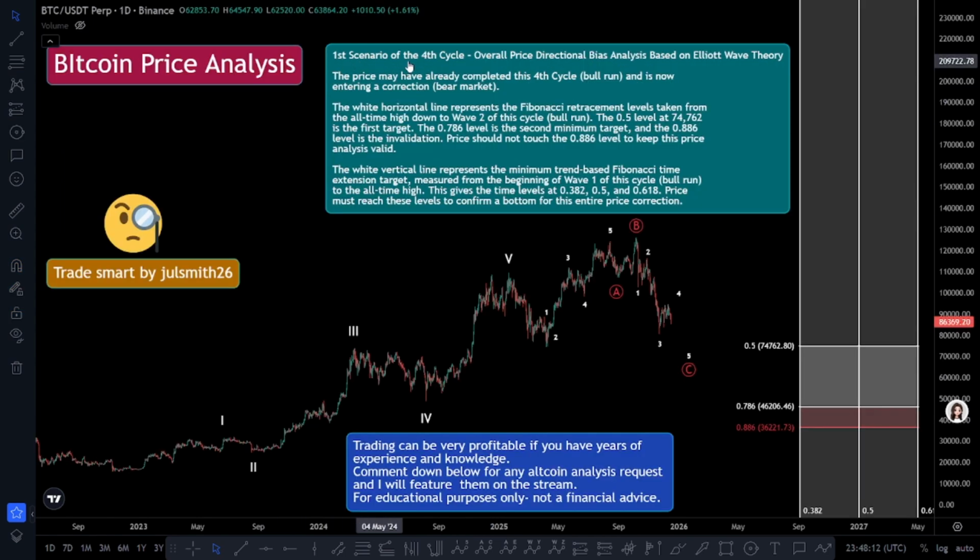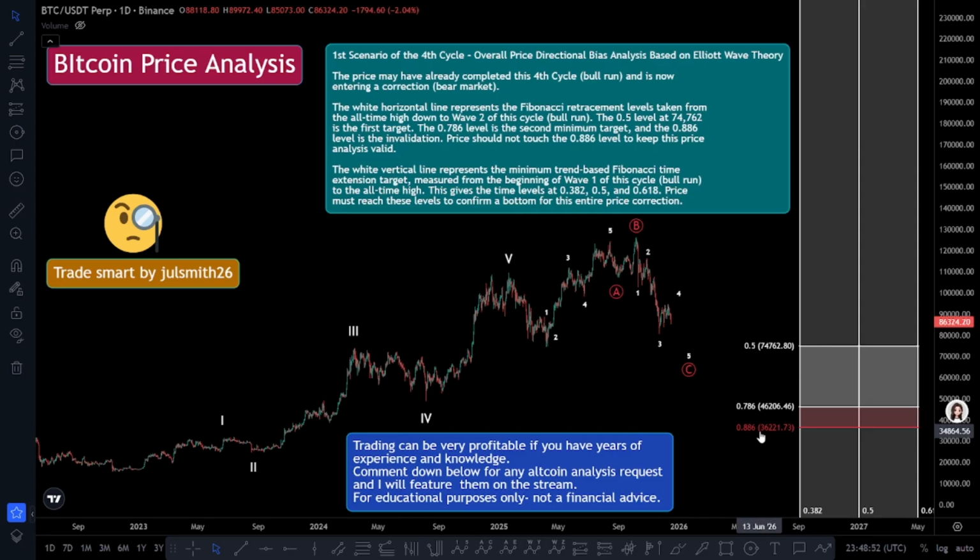First scenario of the fourth cycle of overall price directional bias analysis based on Elliott wave theory. Price may have already completed this fourth cycle bull run and is now entering a correction bear market. The white horizontal line represents the Fibonacci retracement levels taken from the all-time high down to wave 2 of this cycle bull run. The 0.5 level at 74,762 is the first target. The 0.786 level is the second minimum target. And the 0.886 level is the invalidation. Price should not touch the 0.886 level to keep this price analysis valid.